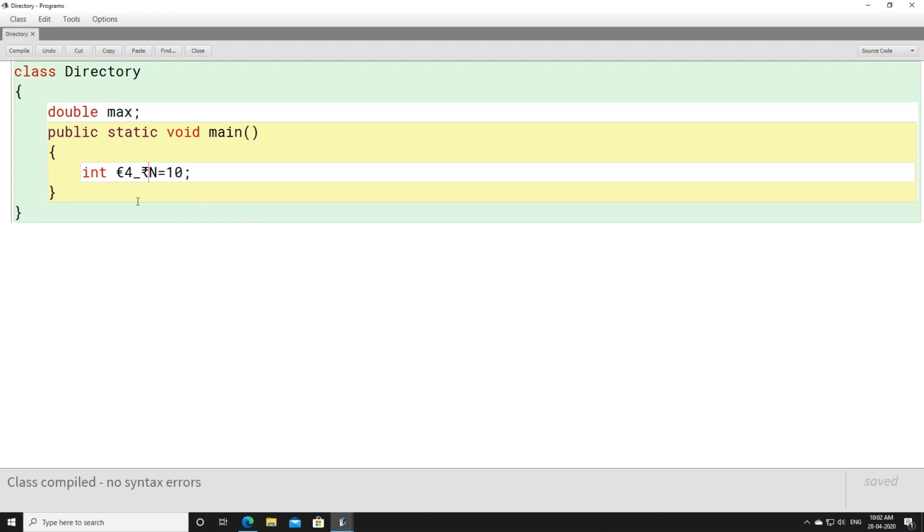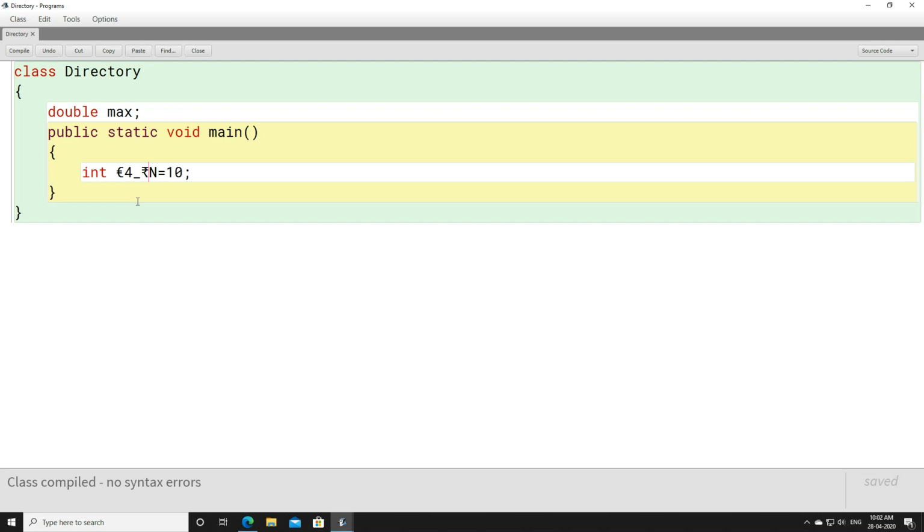If somebody asks you, when we say we can use a currency character, does that only mean the dollar sign? No, it is not like that. You can use any currency character. You can use rupee, you can use euro sign, you can use yen, you can use dollar, you can use anything. You can use dinar. Okay, any currency symbol you can use here.